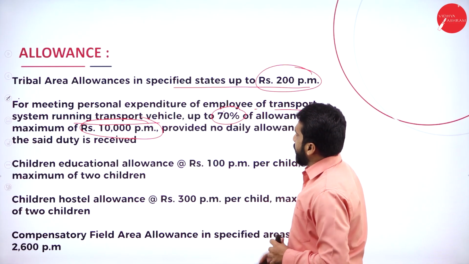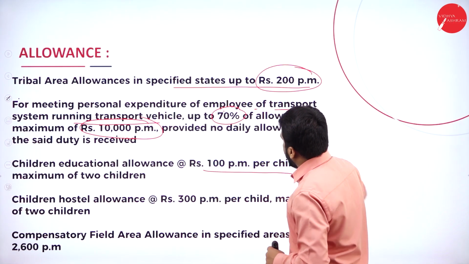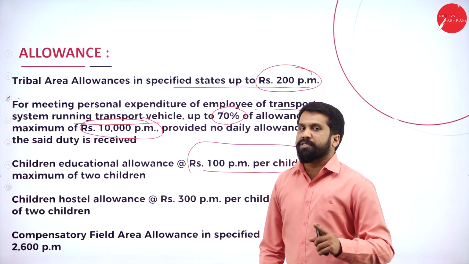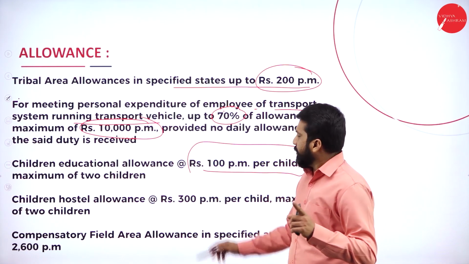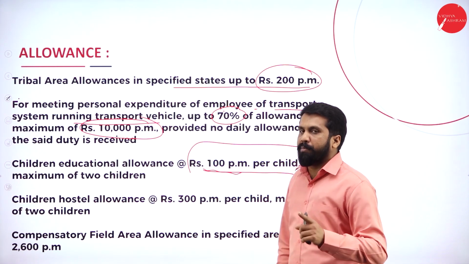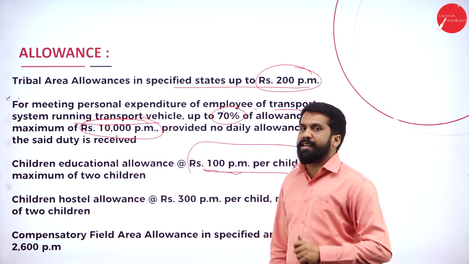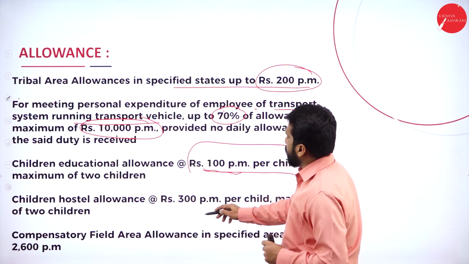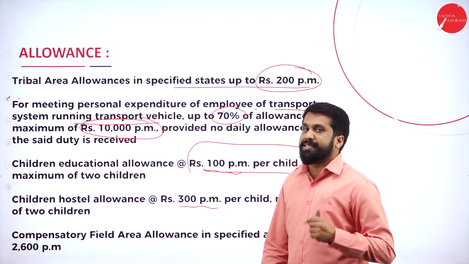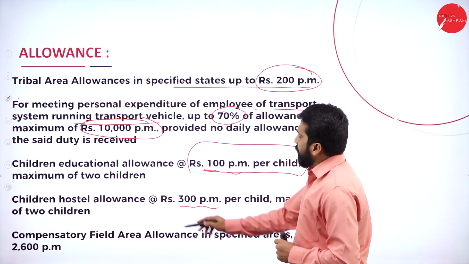Next, children education. If you have a child, up to 100 rupees per child is exempted per month. Whatever we are calculating is per month. Maximum how many children can you take? Only 2. Hostel, it is up to 300. It is exempted per month.